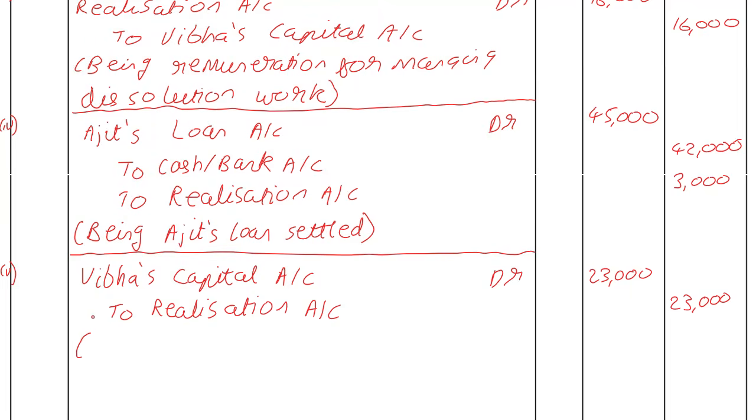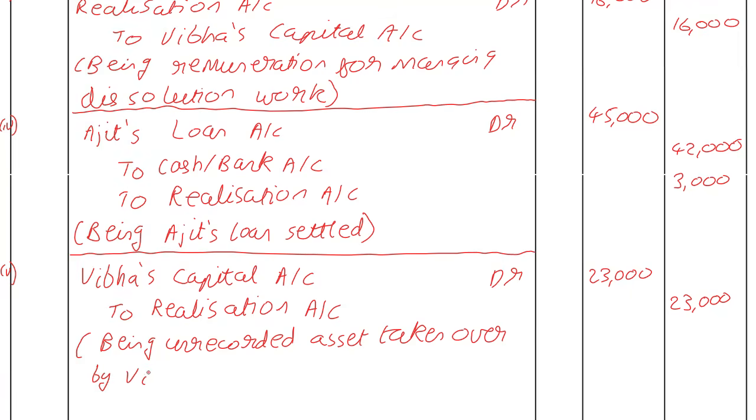If it was a recorded asset and you were putting it in the realization account and then you're selling it or a partner's taking it over, you will credit realization account. That would be credit what goes out. Anyway, either way, we credit realization account. Okay, and being unrecorded asset taken over by Vibha.